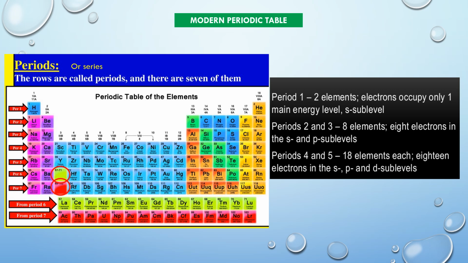The fifth period, like the fourth period, also consists of 18 elements. It begins with rubidium and ends with xenon, which again is a noble gas. Of the 18 elements, 8 are normal elements and the remaining 10 are transition elements.